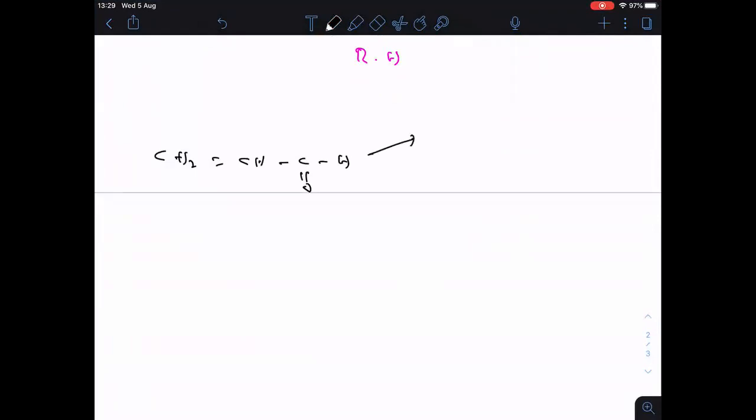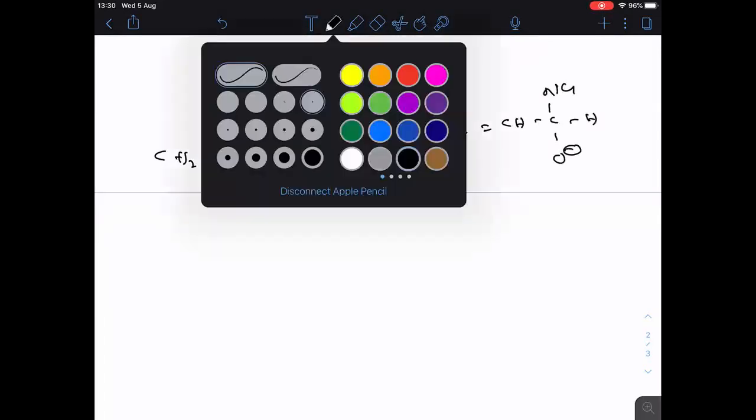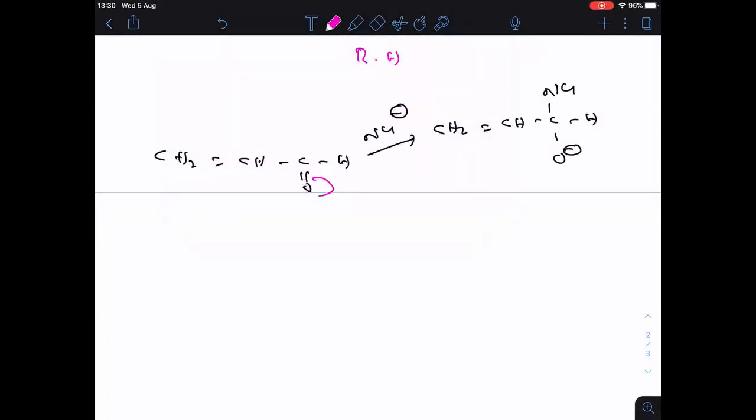So what happened here? If a nucleophile is added, see clearly what I will get. CH2 double bonded CH. Carbonyl carbon has a positive charge, and on that positive carbon the nucleophile is added. Then this is O minus. The pi bond shifts towards oxygen, carbon gets positive, and the nucleophile attacks it.